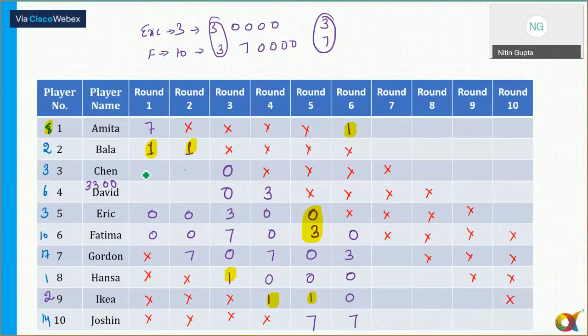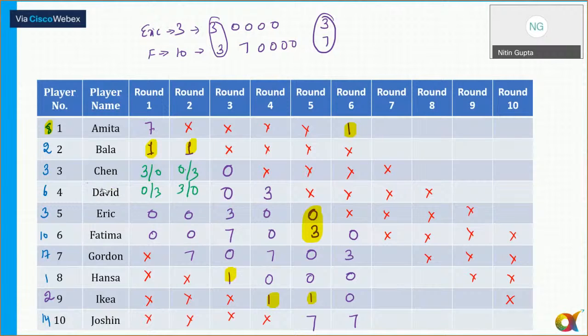Chen can get 3 and 0, or 0 and 3, so there are 2 possibilities here. We know that David has got 3 in 2 of the rounds. One is round 4, the other can be round 1 or round 2. So for Chen and David there are 2 different possibilities. We'll leave that and depending upon the questions we'll come back to it.